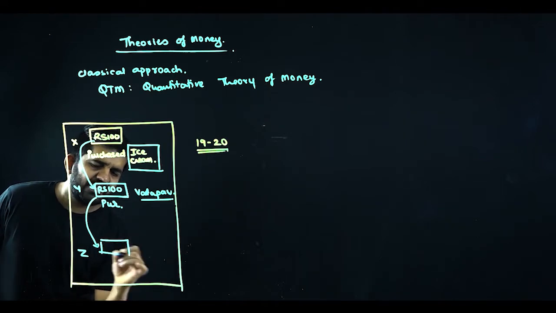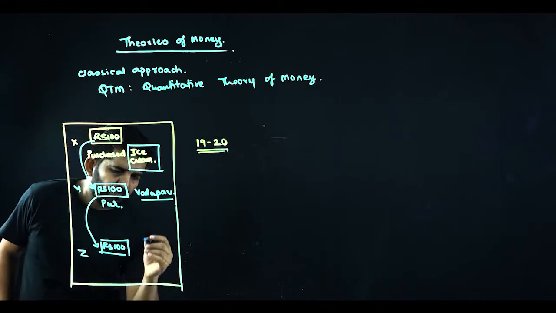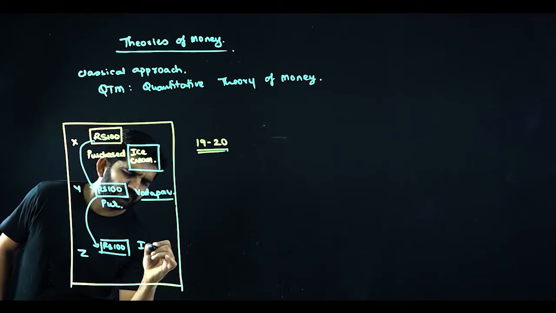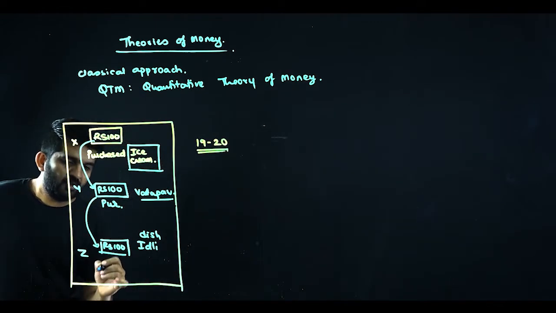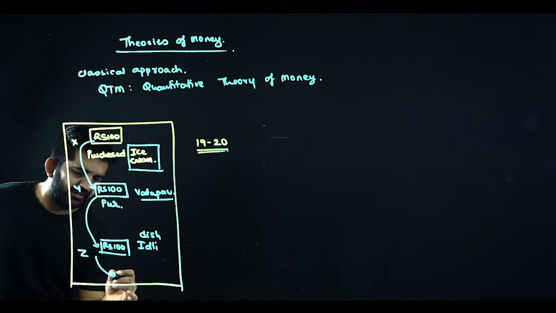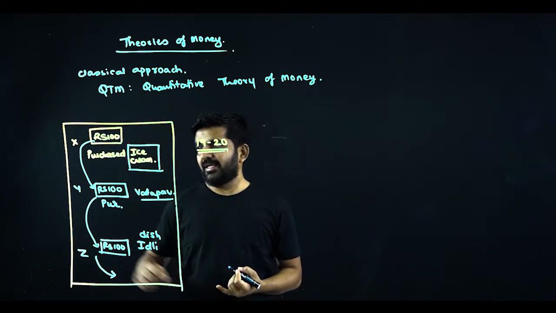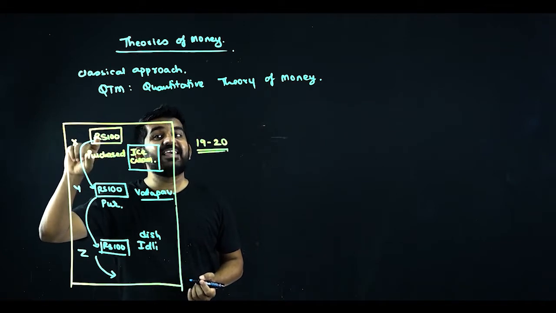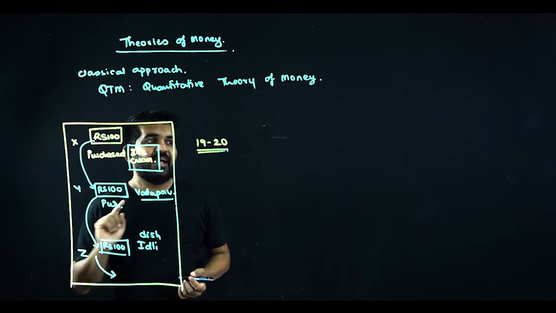And now the same rupees 100 is with Mr. Z, who purchased a dish of idli with this rupees 100, and the year ended. This is completion of year 2019-20. Try to understand, these are the same 100 rupees, just changing the hands.